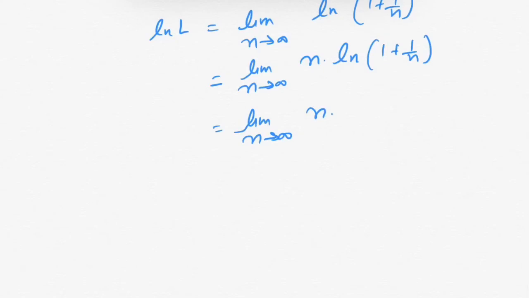Now using the expansion of log we have 1 over n minus 1 over 2n square plus 1 over 3n cube and so on.